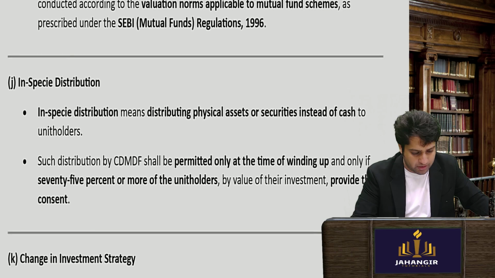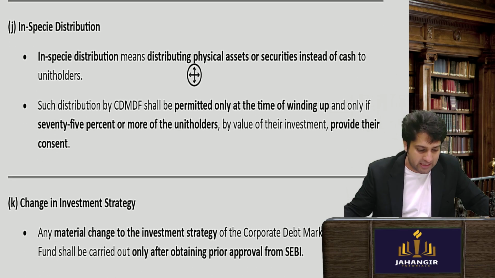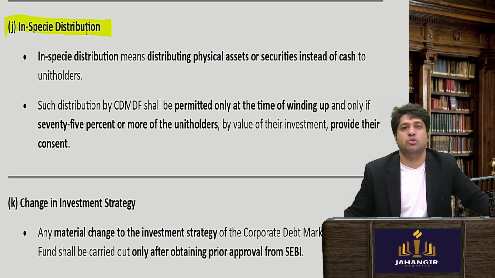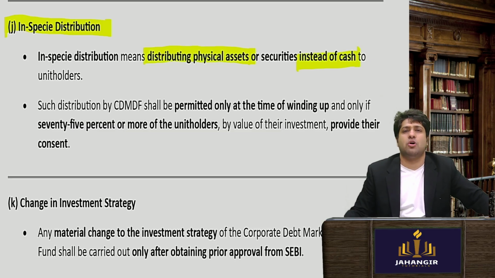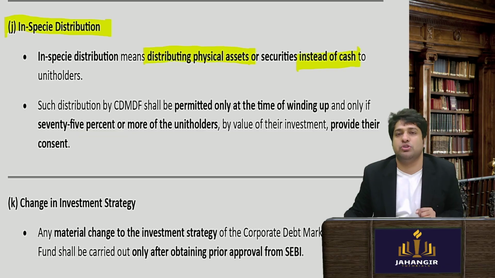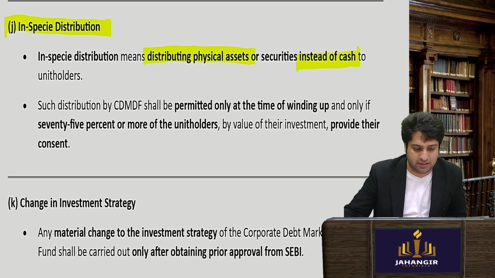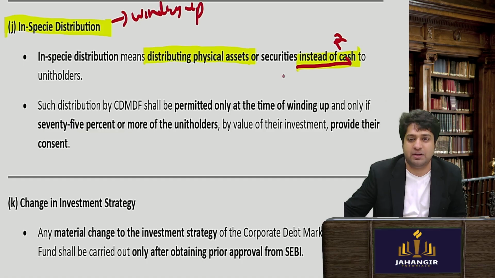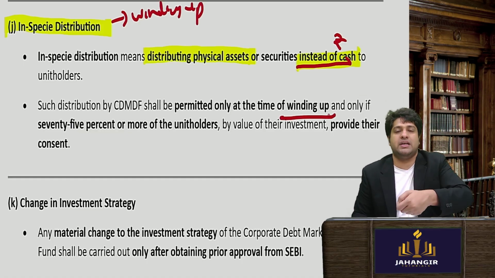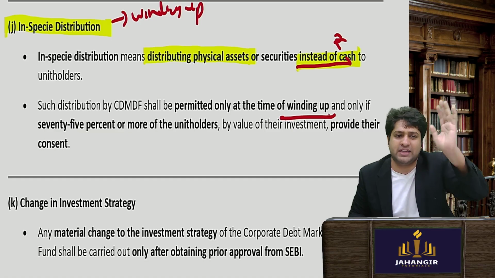Okay, simple points. Now there's one concept called in specie distribution, which means you are distributing physical assets instead of cash. Normally when we give a distribution of money, we give cash, right? This normally comes only in case of winding up. Instead of money, I can tell you, take the asset and go away.